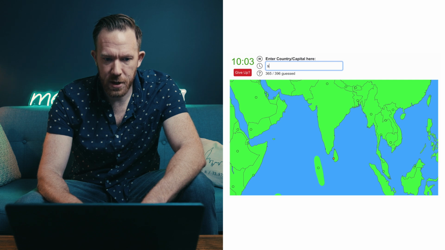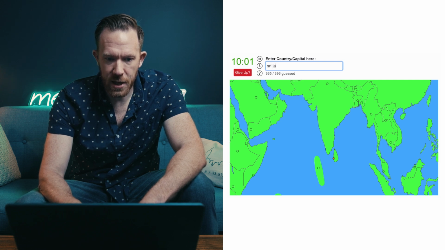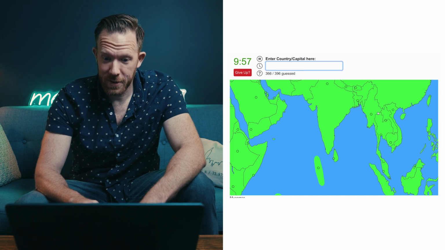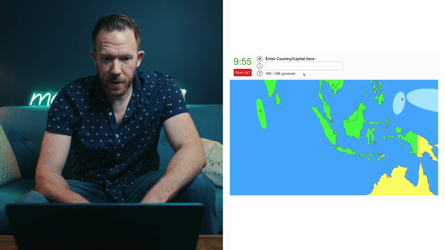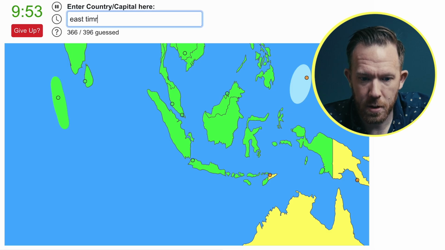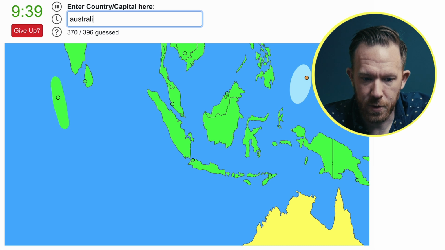It's Sri Jayawardenepura Kotte. Yeah. Okay. Now we have East Timor, Timor-Leste, which is Dili. Then we have Papua New Guinea. That's Port Moresby. Australia, of course, is Canberra.